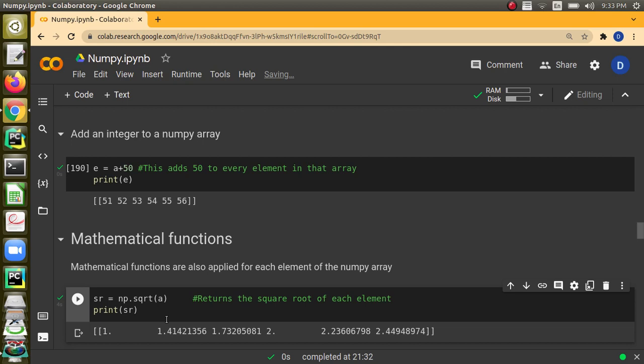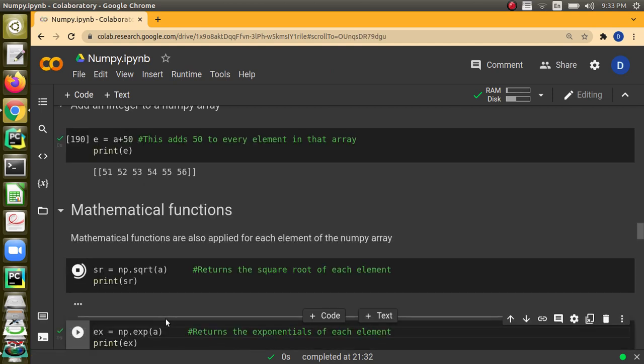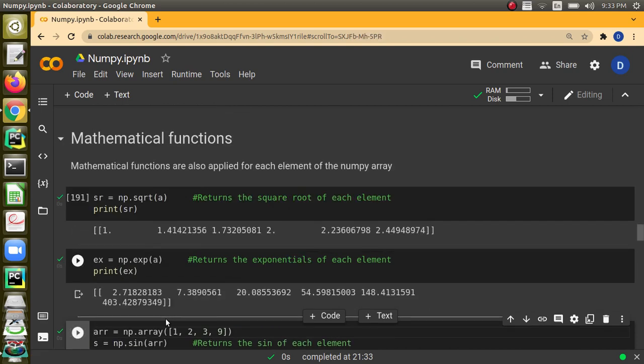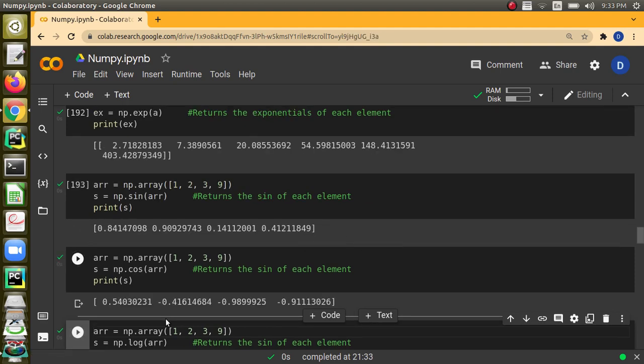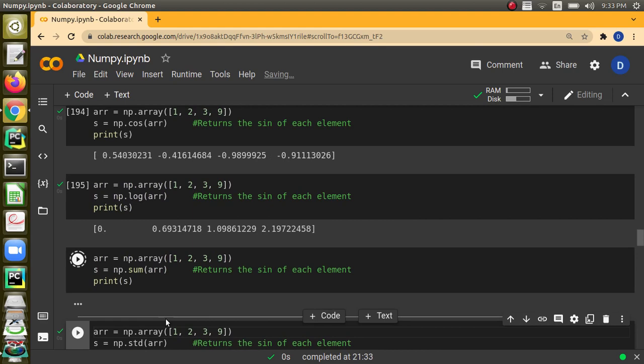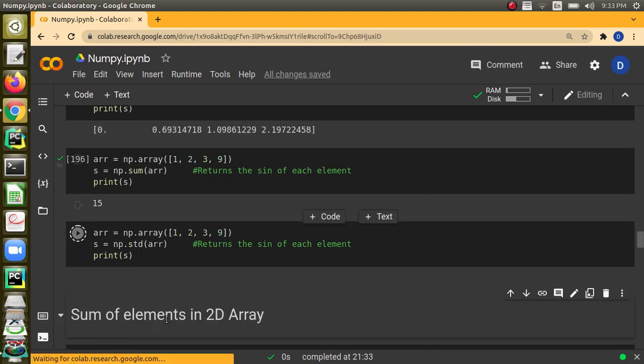Similarly, we can apply mathematical functions also. This is also like broadcasting only, where we will just write np.sqrt. If you want to apply square root to a NumPy array, we can just write np.sqrt of the array name. For each and every element, square root will be applied and the result will be stored in a new array. There are inbuilt functions like exp for exponential, and you can find sine, cos or logarithmic values. The sum of the array can be found by using the sum function. Standard deviation can be found using the built-in std function.